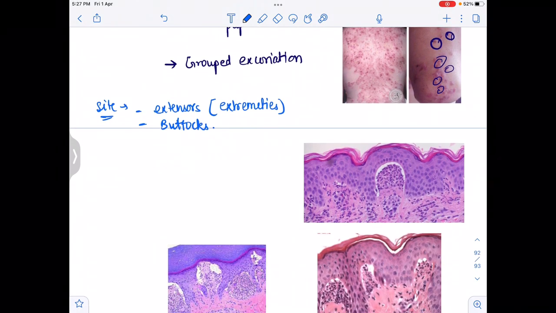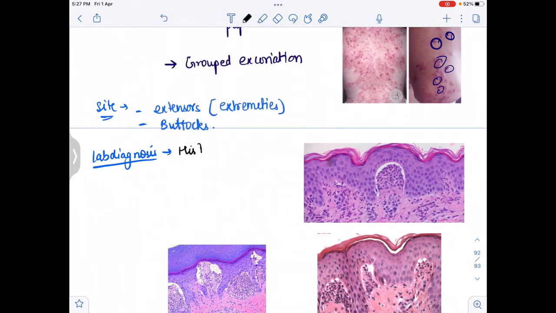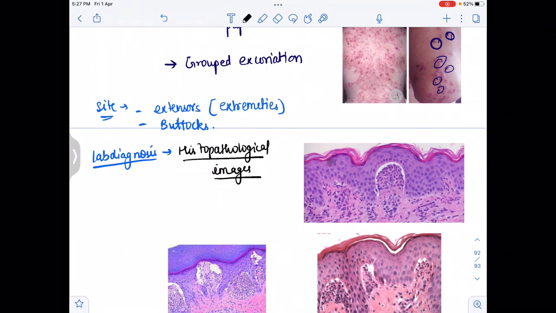Now what is the lab diagnosis? First we will see the histopathological images. In the histopathology images, as we see here, there is a subepidermal split.